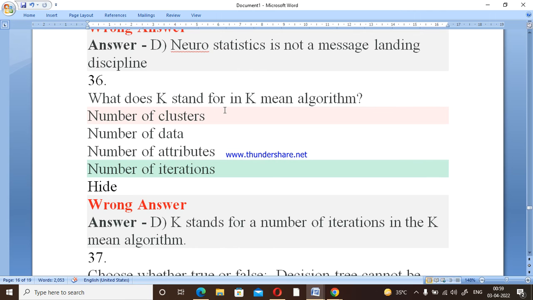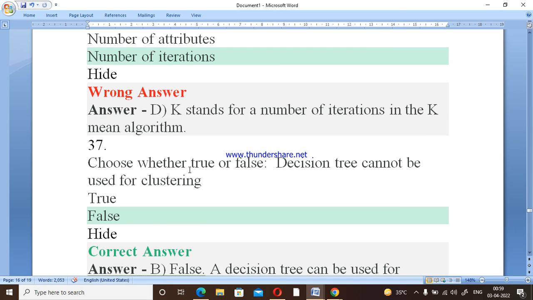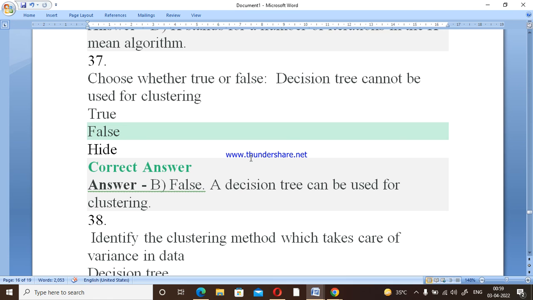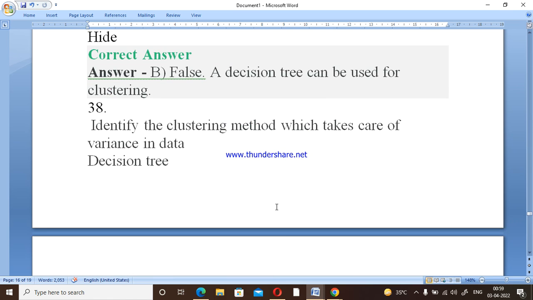Now they are asking what the K means in the K algorithm. So K stands for number of iterations. So option number D is correct here. And choose whether true or false: decision tree can't be used for clustering. No, false. This statement is false because a decision tree can be used for clustering.